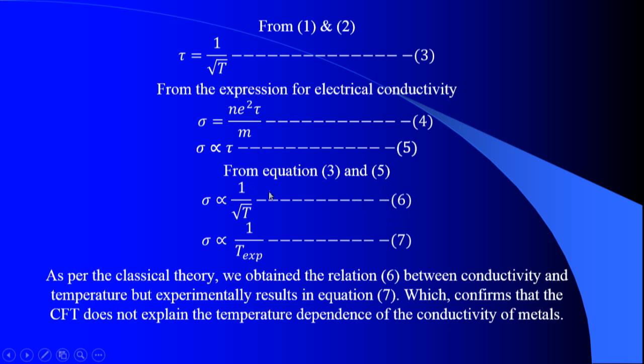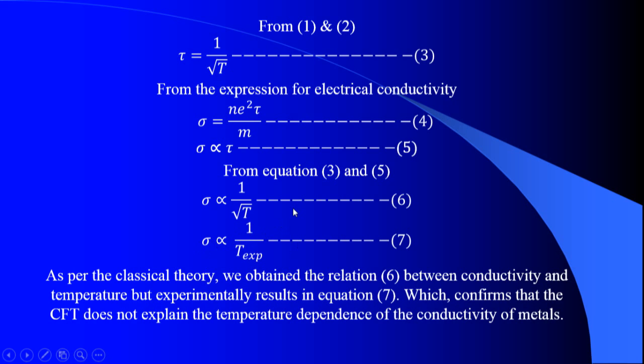This will be equation 6, which is obtained from the classical electron theory of metals. As per the Wiedemann-Lorentz theory, sigma is inversely proportional to the square root of the absolute temperature of the material. But if you consider the experimental evidence, sigma is inversely proportional to the temperature. In the case of classical electron theory, sigma is inversely proportional to the square root of temperature, whereas the experimental evidence shows that sigma is inversely proportional to the temperature.